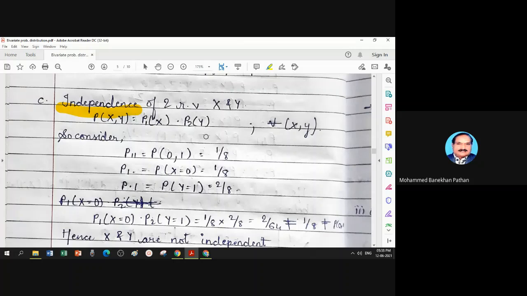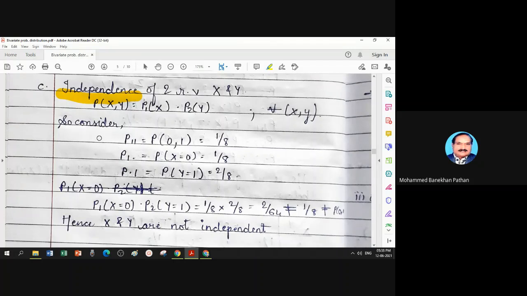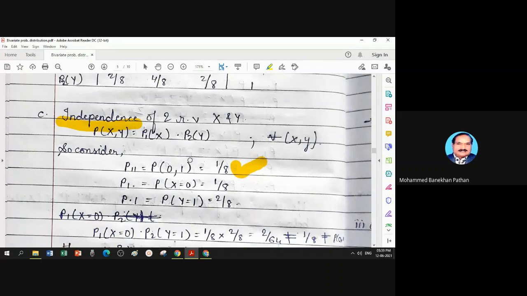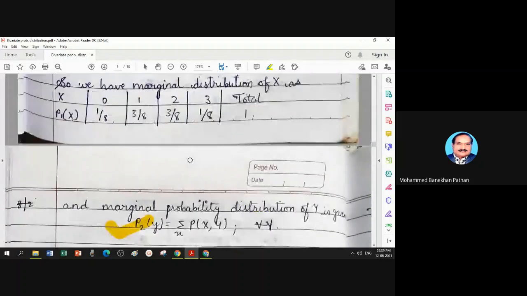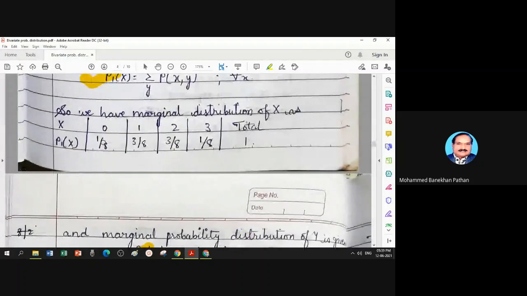Let us check how we proceed. P11, first pair, x taking first value, y taking first value. First row, first column. Corresponding pair is probability 0, 1. Calculation is 1 by 8. P1 dot, probability x taking value 0, what you got? X equal to 0, 1 by 8.